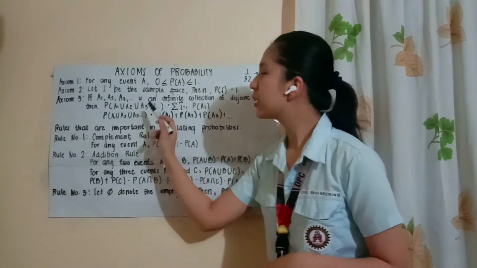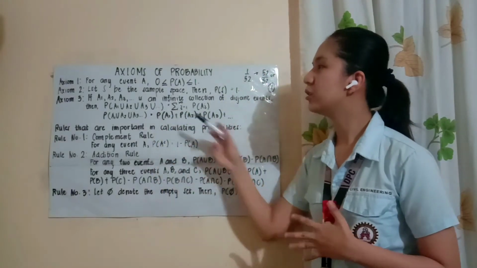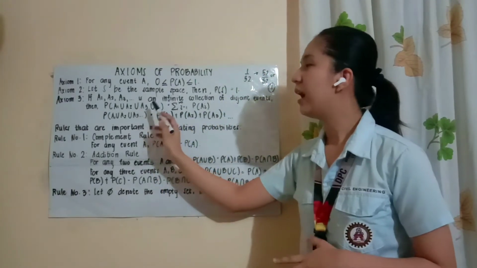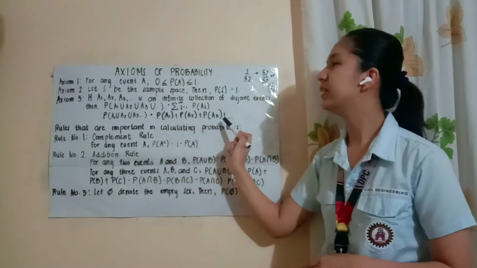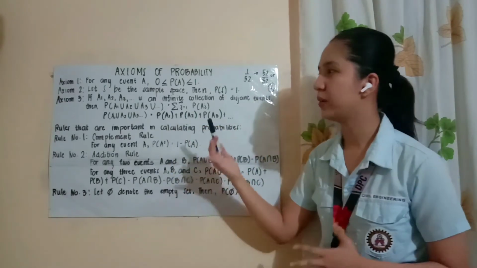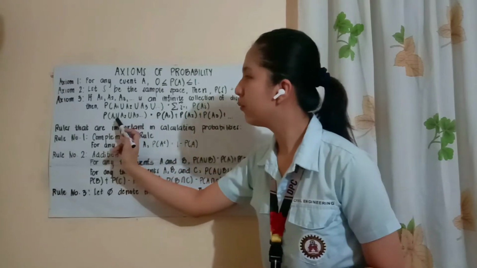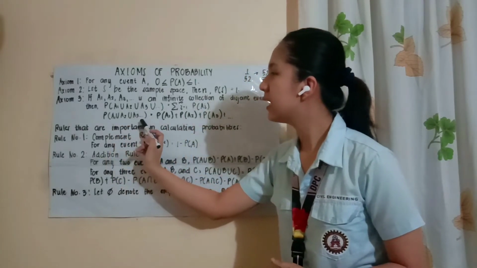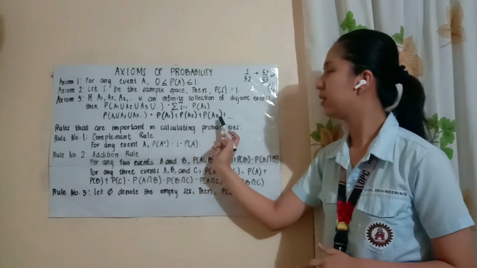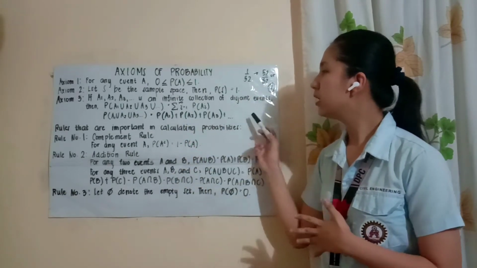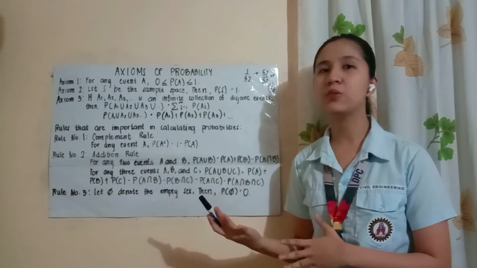So dito, kapag kukunin natin yung probability ng union ng mga event na yon, ang gagawin lang natin is pag-a-addin natin yung bawat probability ng mga events na yon. Just like what's in here, we have P of A1 union A2 union A3 is equal to P of A1 plus P of A2 plus P of A3 up to infinity. Hanggang ilan events yung meron kayo.